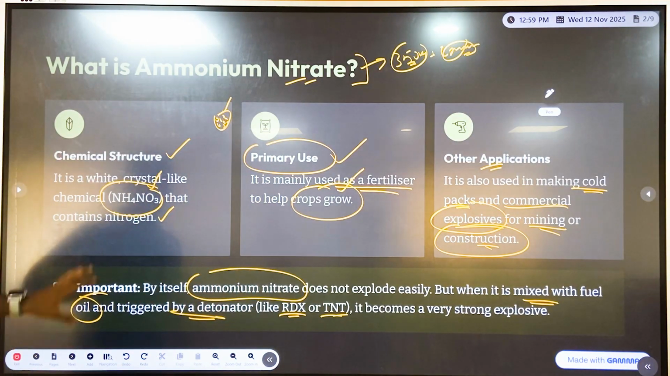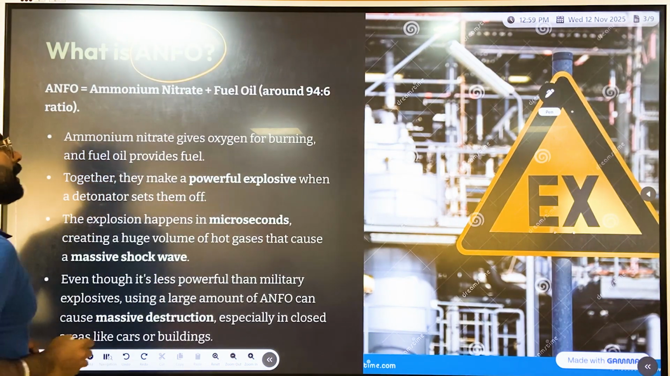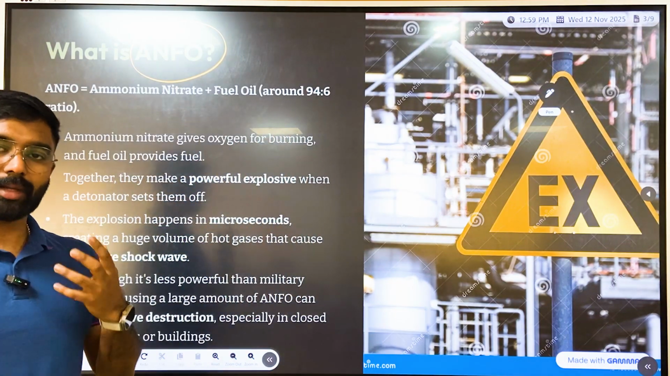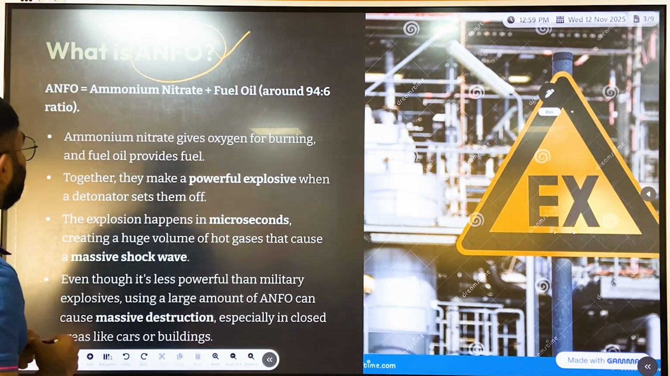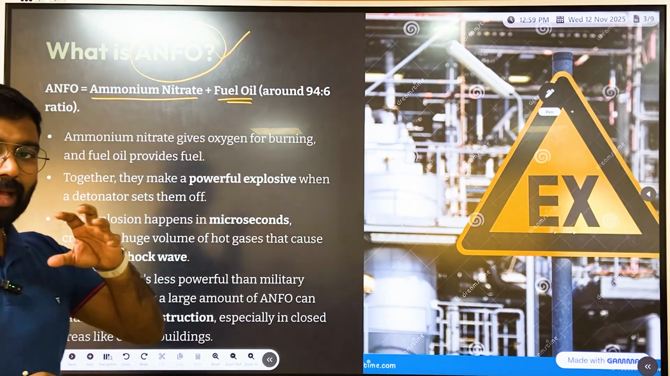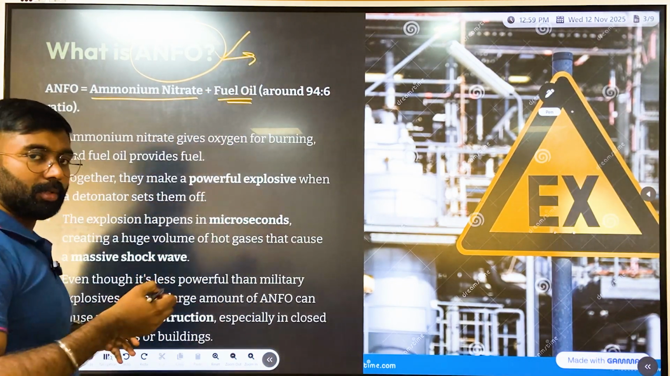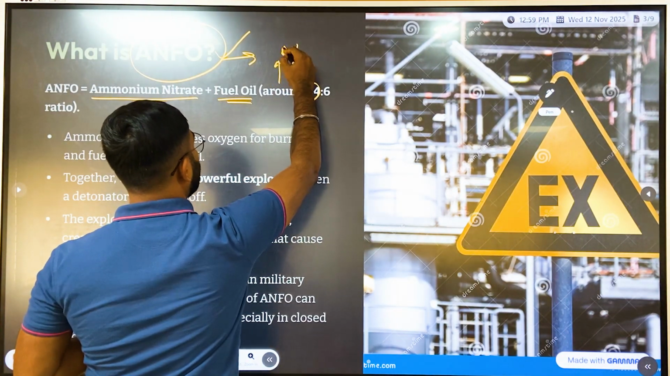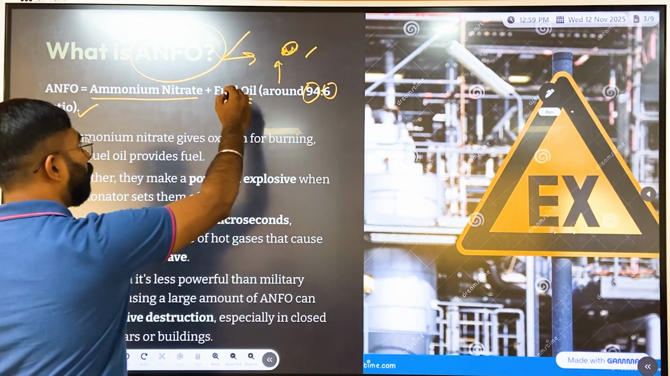So this is about ammonium nitrate. Now, what is ANFO? Whenever you read the newspaper about terrorist attacks or bombings, you mostly come across this abbreviation, ANFO. It simply means ammonium nitrate and fuel oil. It also has a particular proportion: this explosive has 94% ammonium nitrate and 6% fuel oil.